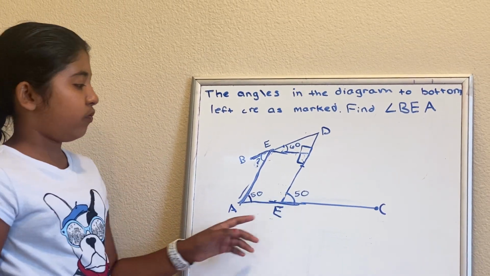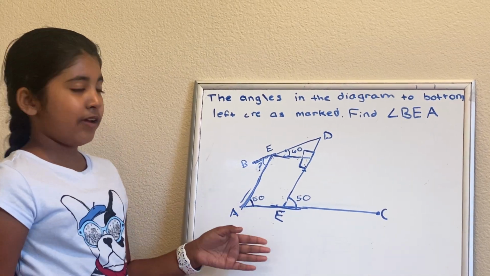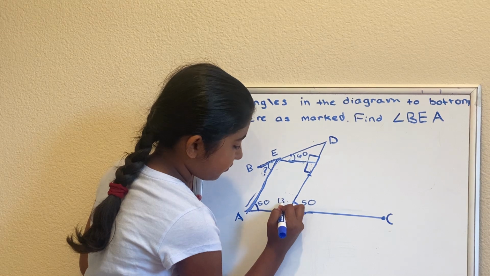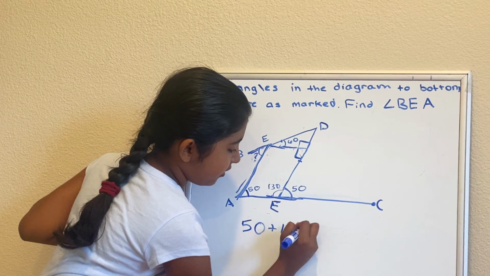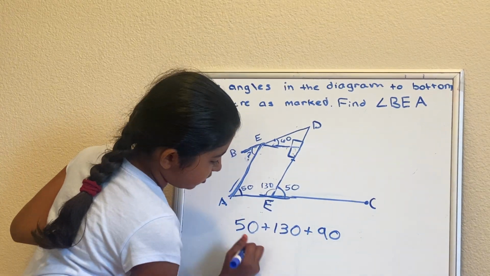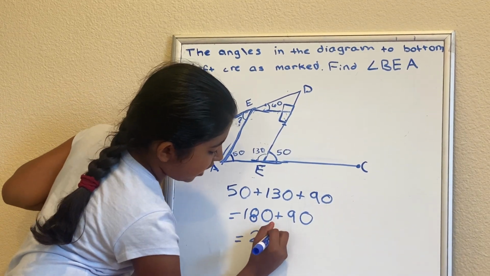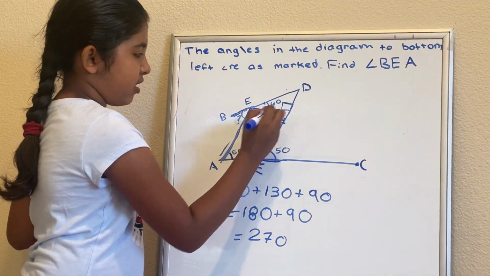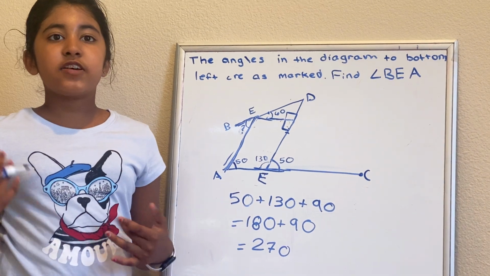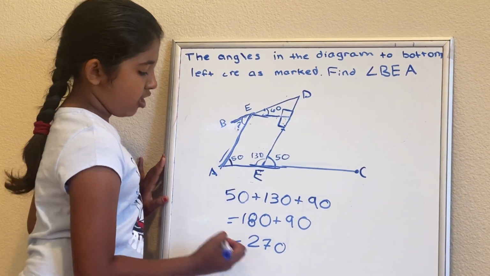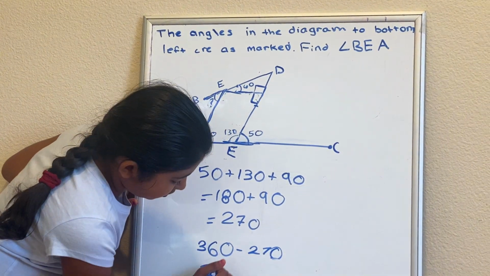Since here is 50, we'll do 180 minus 50 because this is an exterior angle. So 180 minus 50 equals 130. So now I'm going to add all of these up. So 50 plus 130 plus 90 equals 180 plus 90, which equals 270. So we found out that this much is 270, but four angles of a shape always add up to 360. So now we're going to do 360 minus 270, which equals 90.